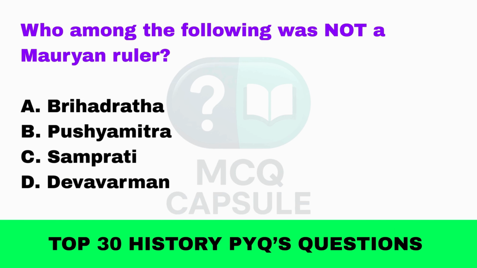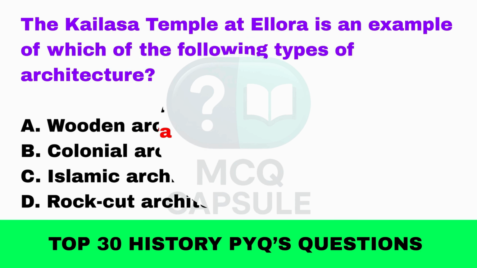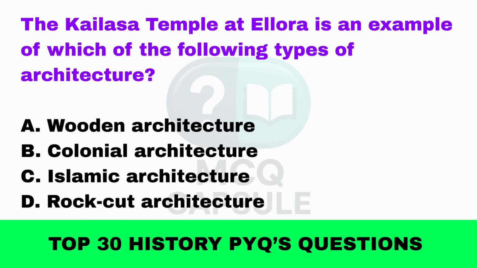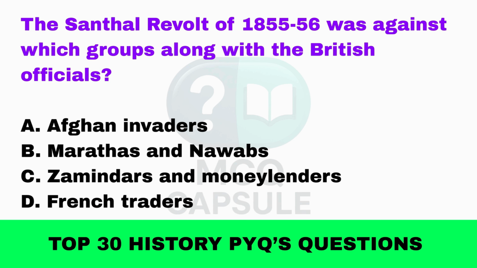Who among the following was not a Mauryan ruler? Pushyamitra. The Kailas temple at Ellora is an example of which of the following types of architecture? Rock architecture. The Santhal revolt of 1855 to 56 was against which groups along with the British officials?